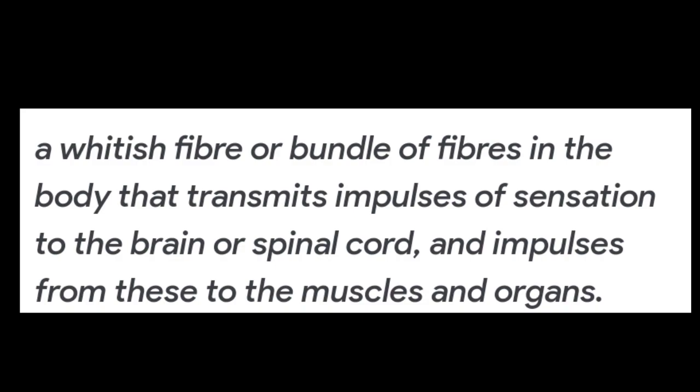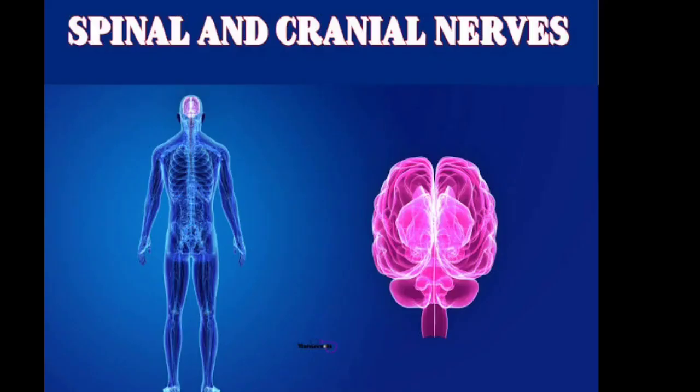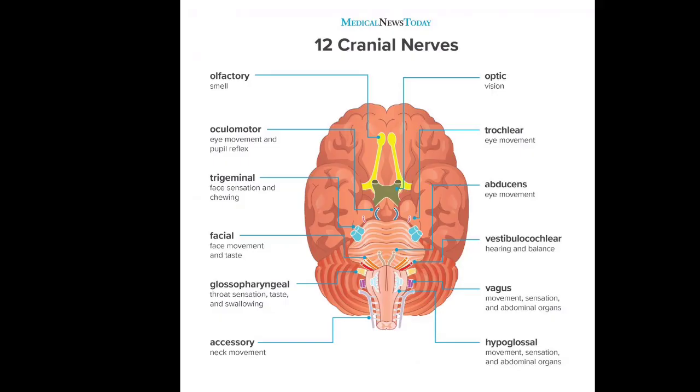Not only in the human body, in each and every animal body, there are two kinds of nerves. What are those? The first one is cranial nerves. 12 pairs of cranial nerves are present in the human body. I mean 12 pairs, not the number 12.